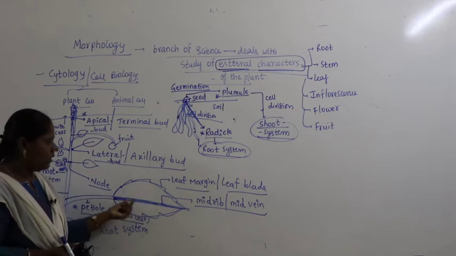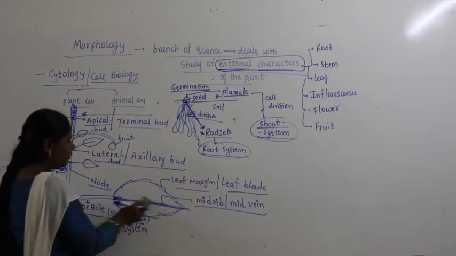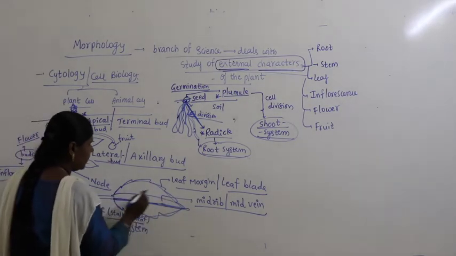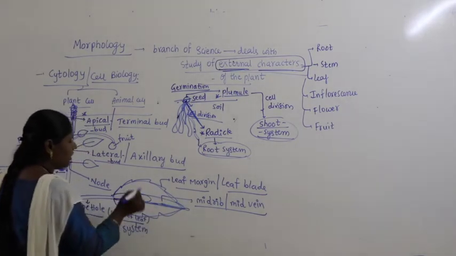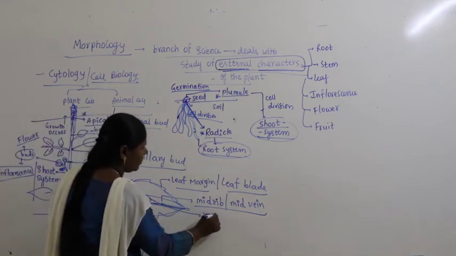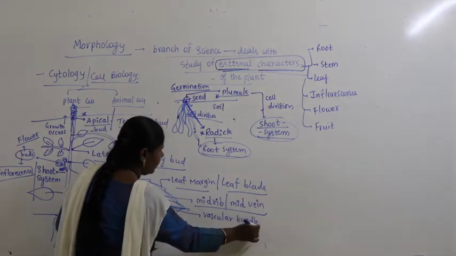Clearly remember, when you observe closely, inside the midrib we find the vascular bundle.